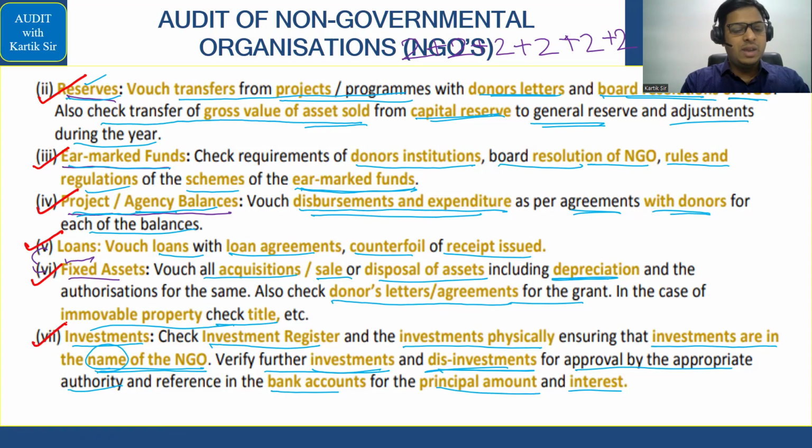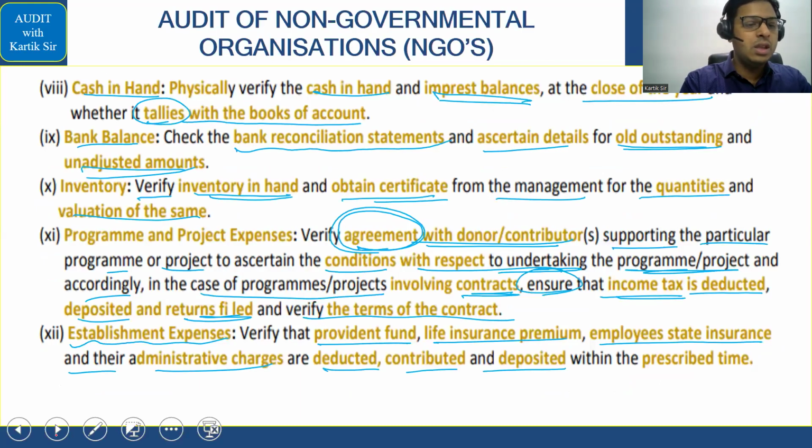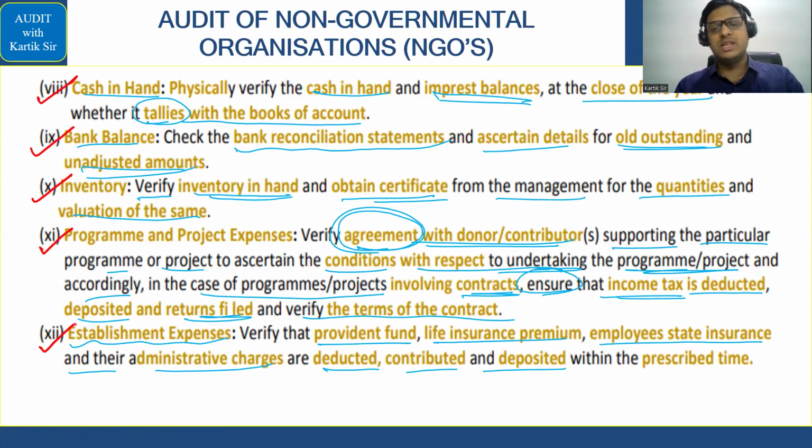Then investment and inventory. Do you remember this? Investment, inventory. Then you had cash and bank. Then project and program expenses and establishment expenses. This is how it will work. That is basically in relation to the audit program of an NGO.